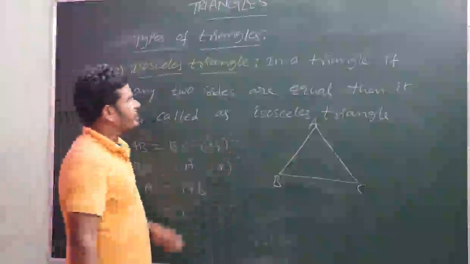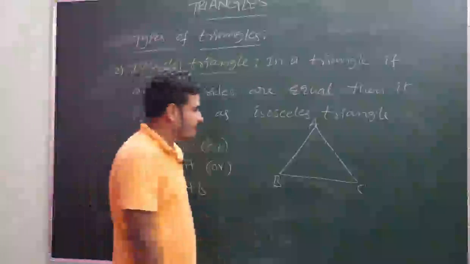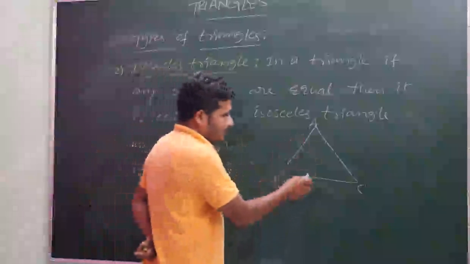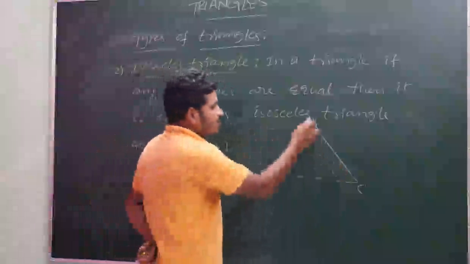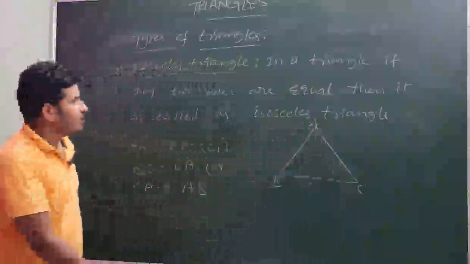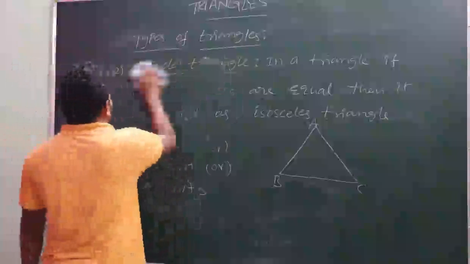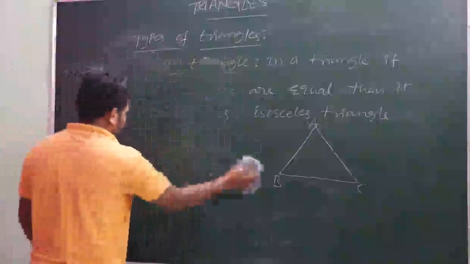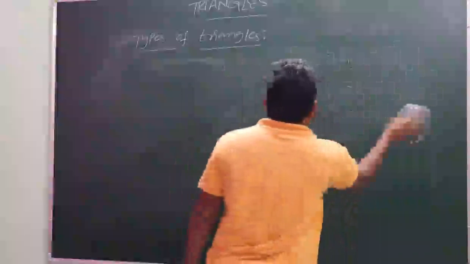Any two sides should be equal. In a triangle, if any two sides are equal, then it is called as isosceles triangle. Means either AB is equals to BC or BC is equals to CA, otherwise CA is equals to AB. So then next one is scalene triangle. Third one is scalene triangle.